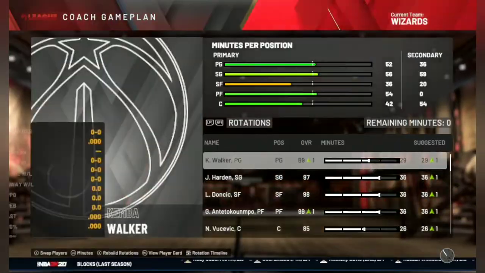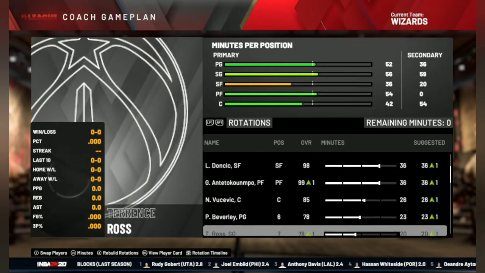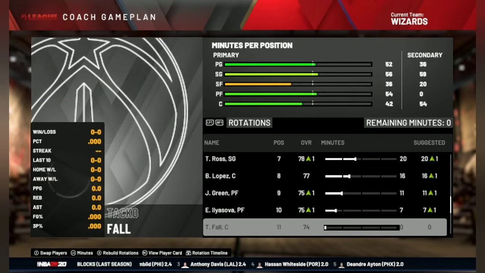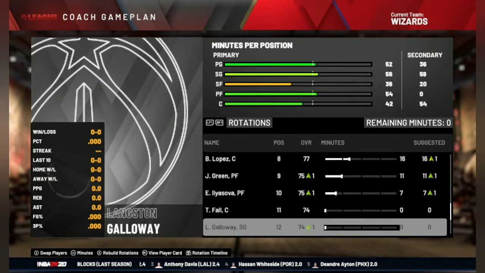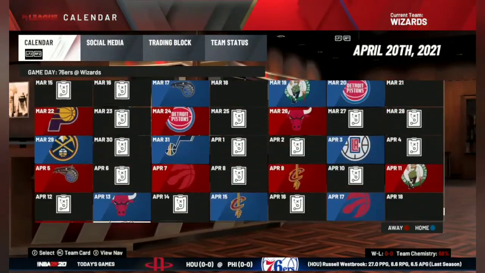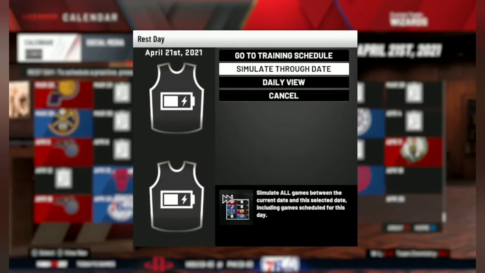Okay, so here's the rotation here. Kemba Walker, James Harden, Luka, Giannis, Vucevic, Patrick Beverley, Terrence Ross, Brook Lopez, JaMychal Green, and Ersan Ilyasova. So let's simulate the regular season and I'll be back at the end of the regular season.